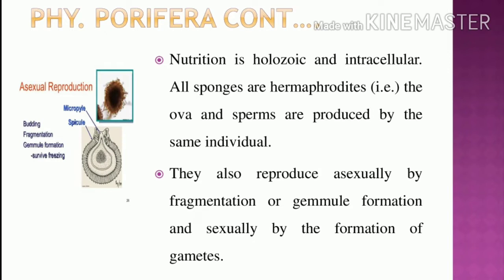processing. Okay, so all sponges are hermaphrodites. Note it, hereafter we will study these terms. What is the meaning of hermaphrodite? It is monoecious. What is the meaning of monoecious? That is, ova and sperms are produced by the same individual. Both female and male reproductive organs are present in the same individual, that is called hermaphrodite. Can you understand? Note it, all sponges are hermaphrodites. There is no differentiation of male and female because both reproductive systems are present in the same individual.